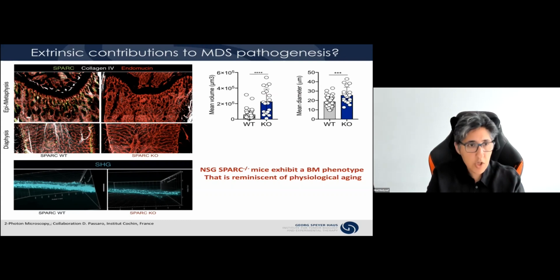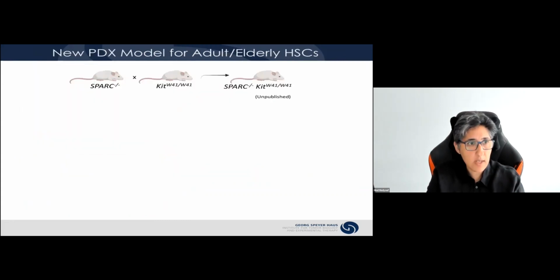Now, one additional caveat we had to overcome is the need for irradiation and intrafemoral injection. To do so, we decided to cross our Spark NSG mice with the KIT W41. Unfortunately, these mice were not available to us, so we again went back to our CRISPR technology in NSG zygote and generated the NSG KIT W41 mice, which allow you to reconstitute the mouse without the need of irradiation. And we generated these compound mice that we will use in the further studies.